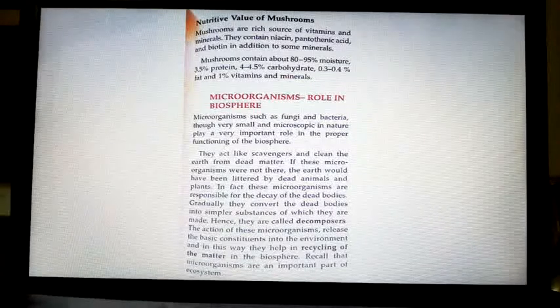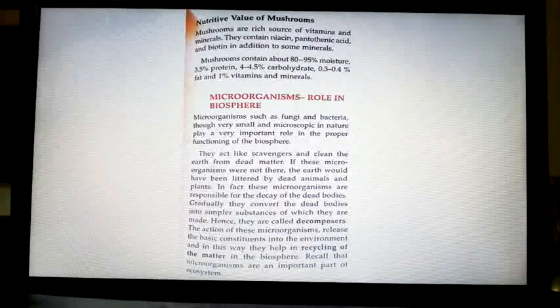They act like scavengers and clean the earth of dead matter. If these microorganisms were not there, the earth would have been littered by dead animals and plants. The whole earth would be covered with dead matter because the decaying is not taking place.